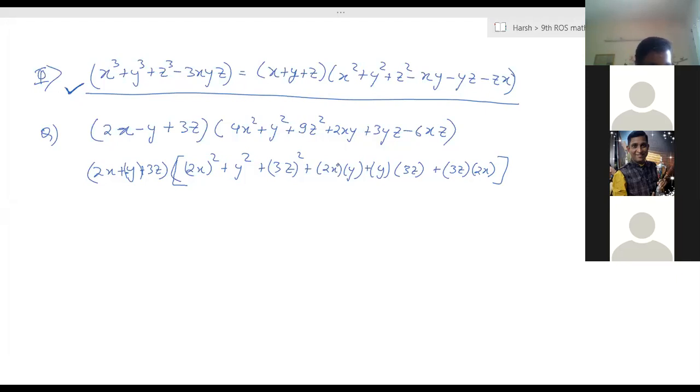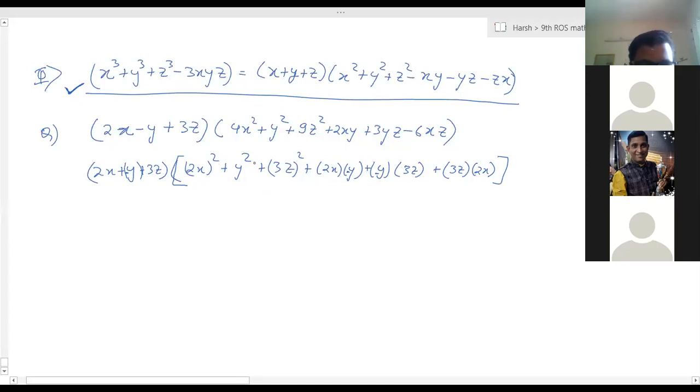So it's 2x minus y, right? Minus y, minus y. I'll make it minus right here. This minus, this minus, plus, minus, plus.